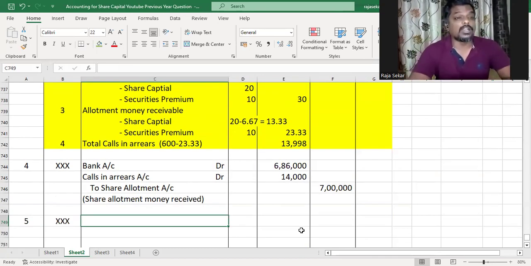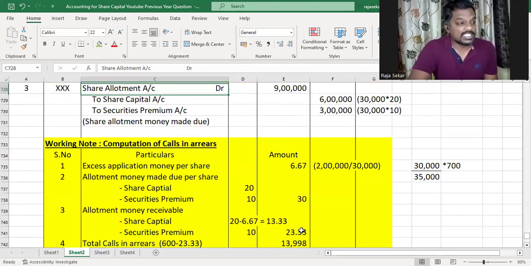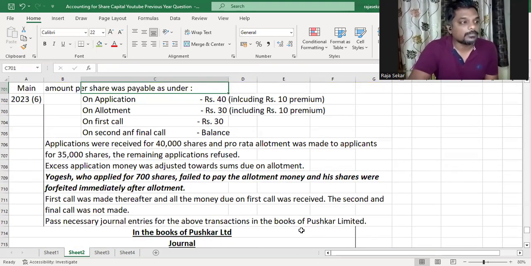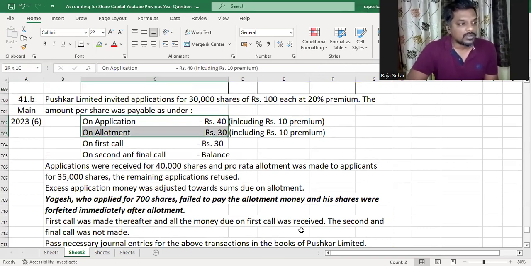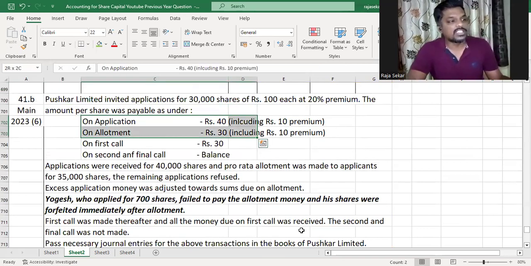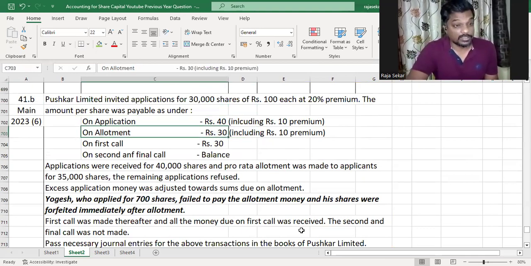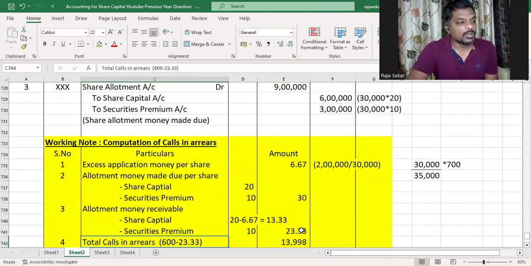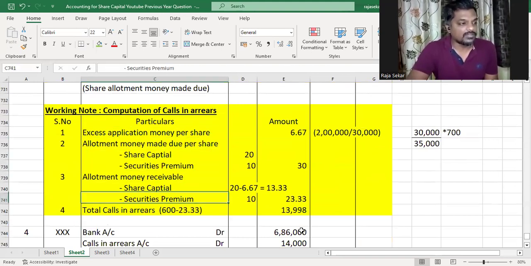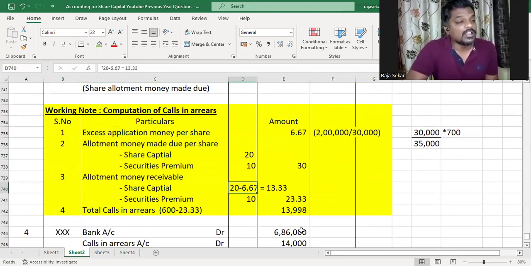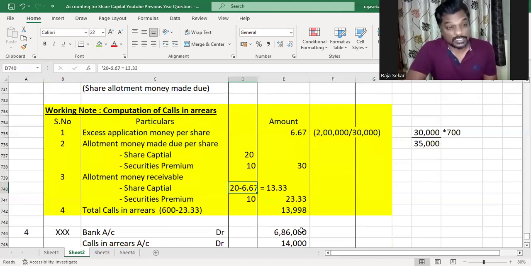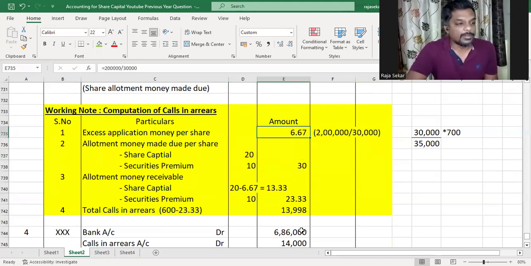Now, whenever we make forfeiture entries, before we make the forfeiture entry, we've got to understand if there is premium involved in the question or not. In this question, premium is involved. Now, when premium is involved, we've got to see if premium has been received by the company or not. Now, premium is receivable on two calls, which are application and allotment. And as you can see, application money was paid by Yogesh, whereas allotment money wasn't paid. Now we go to the working note of calls in arrears, in which we find out the fact that the excess application money was set off against only share capital, and the entire premium of 10 rupees has not yet been received. First, let me tell you a rule here.